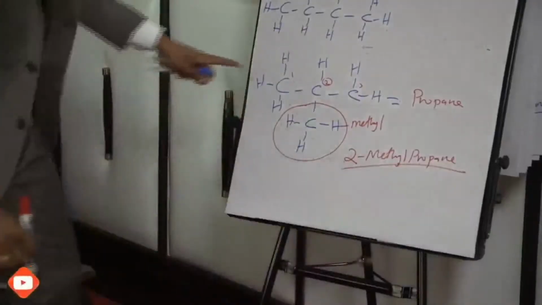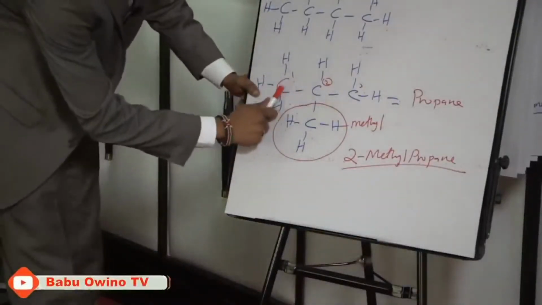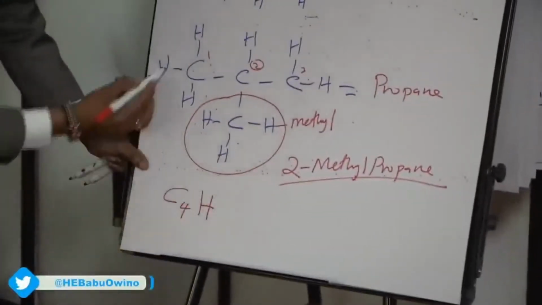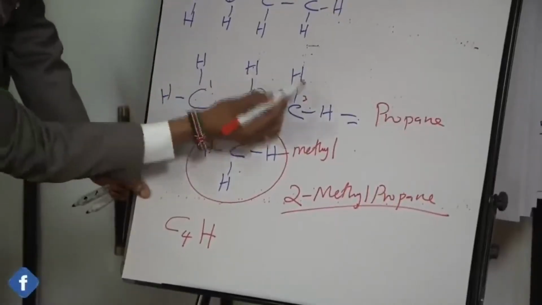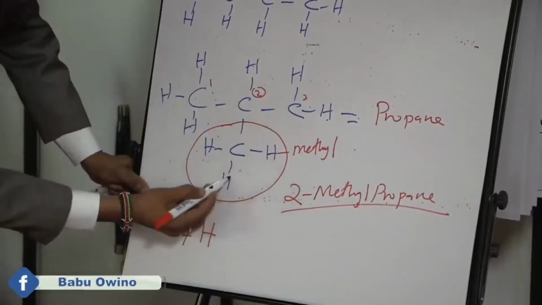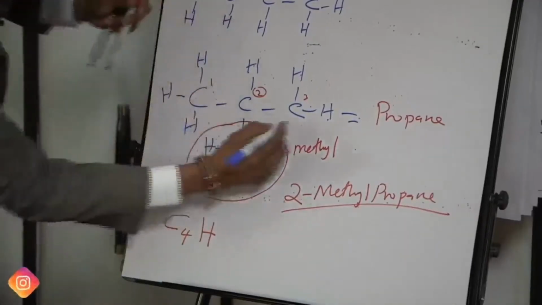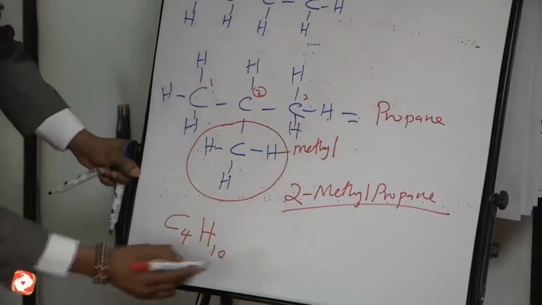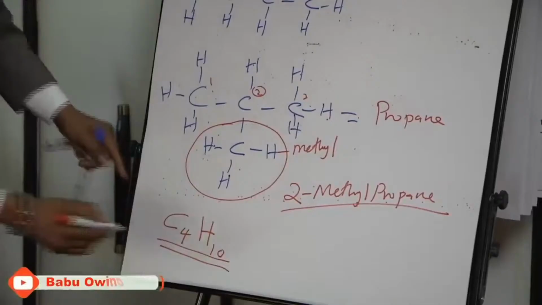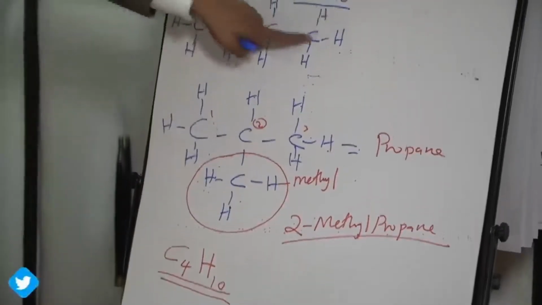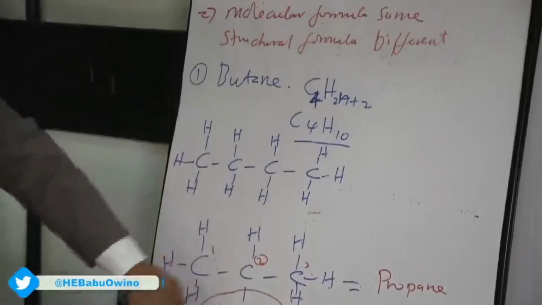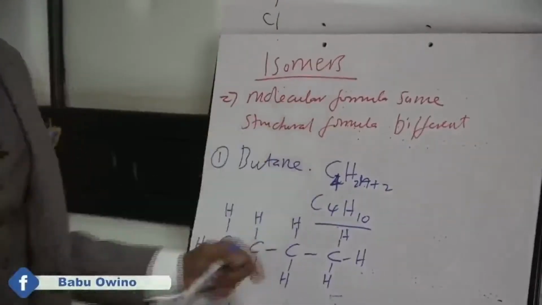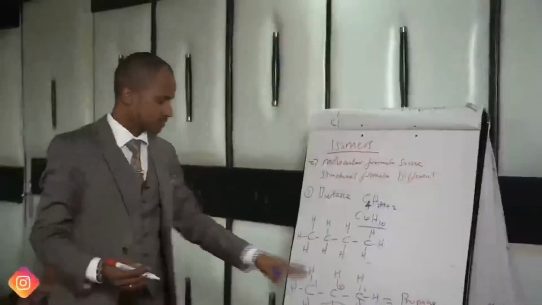As you can see, class, this structure also has 1, 2, 3, 4 carbons. The H are 1, 2, 3, 4, 5, 6, 7, 8, 9, and there's 1 here, sorry, I didn't close it well, 10. So you can see C4H10, C4H10, they are the same. But you can see this structure for C4H10 and this structure for C4H10, they are different. So that's called an isomer of butane. Butane has 2 isomers, this and this.